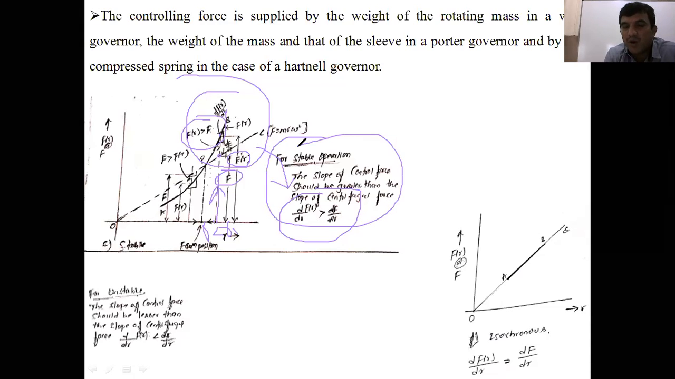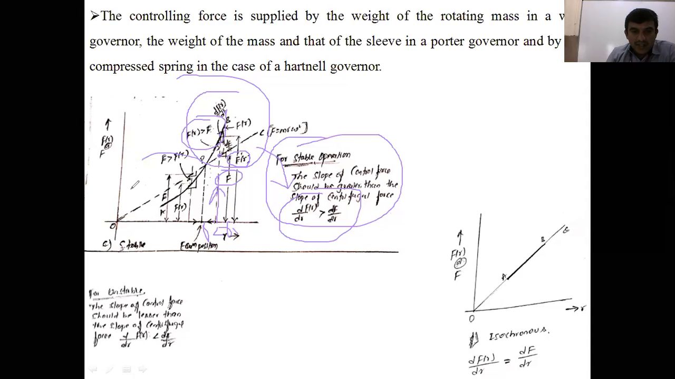Are you getting my point? Are you able to understand this? The controlling force is always greater than the centrifugal force. But the magnitude is the same; whatever the slope, it should be greater here. Then only the governor is stable. Then only it rotates, and under controlling it is stable. Stable operation means under equilibrium condition, it will operate here.